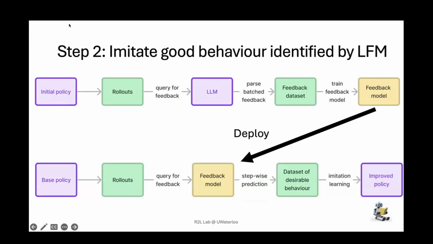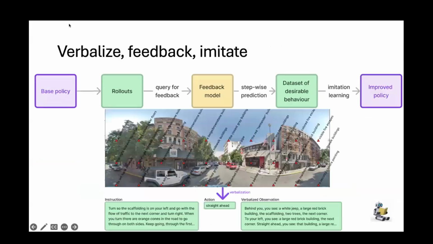During deployment, we're going to again start with our base policy that's here. We're going to roll it out, and then we're going to query our feedback model. The feedback model is going to identify, okay, here are the steps that you did that I think were good. Then we're going to collect this as a data set of desirable behavior, and then we're going to imitate this using our base model to improve it.